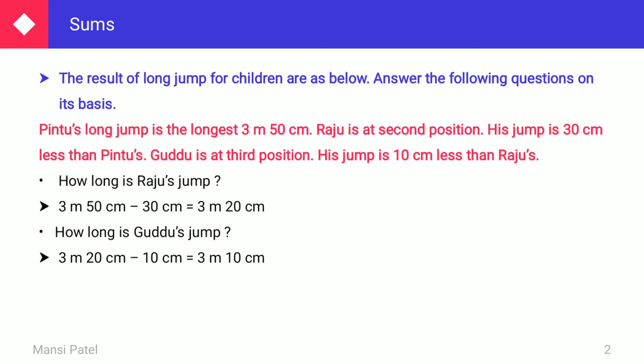From this, subtract 10 centimeter. So 3 meter 20 centimeter minus 10 centimeter is equal to 3 meter and 10 centimeter. 20 centimeter minus 10 centimeter, how many centimeters are there? 10 centimeters are there and 3 meter as it is.